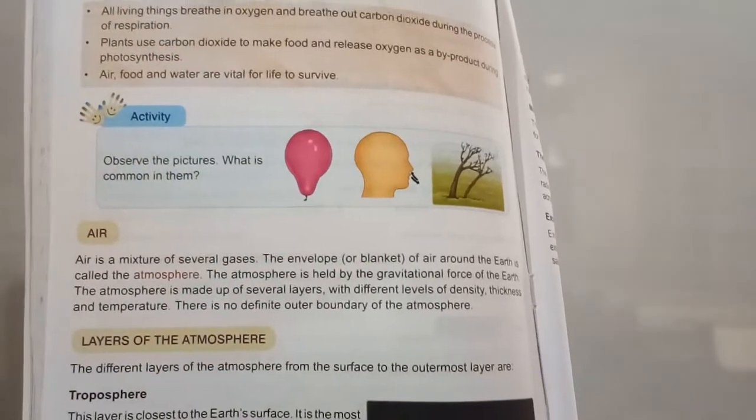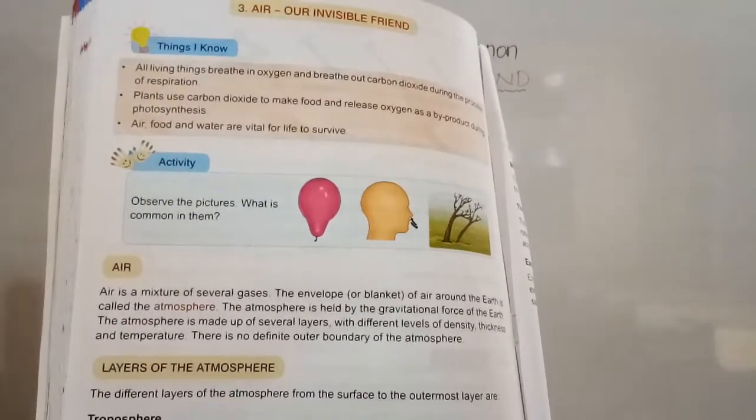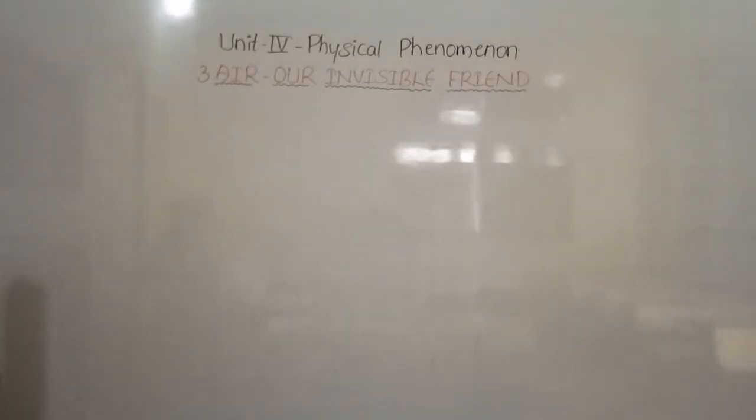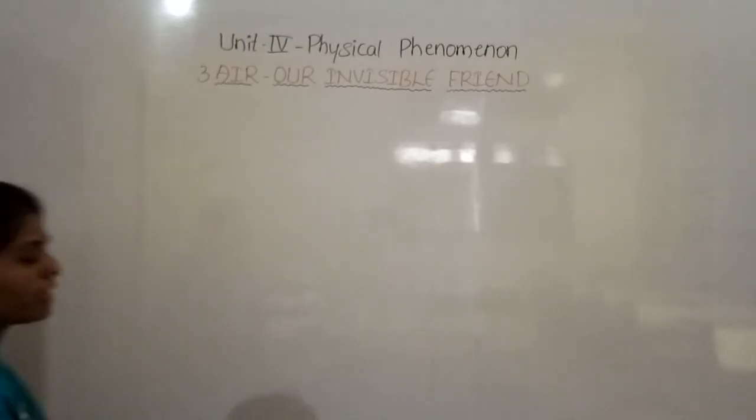And even in the second picture also we inhale and exhale, and that is also the air. And in the third picture the leaves are fluttering. Yes, that is also because of the air. Yes, the air is most common in them. So by this activity, what we can conclude is that air is present everywhere.